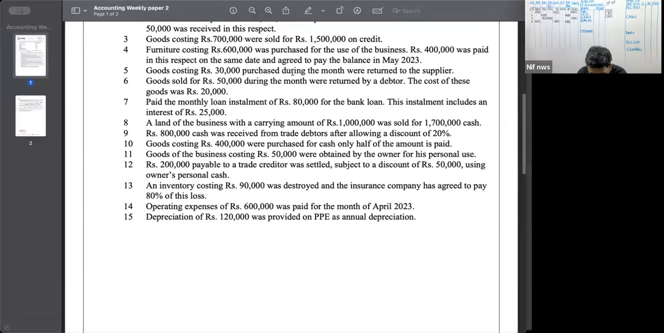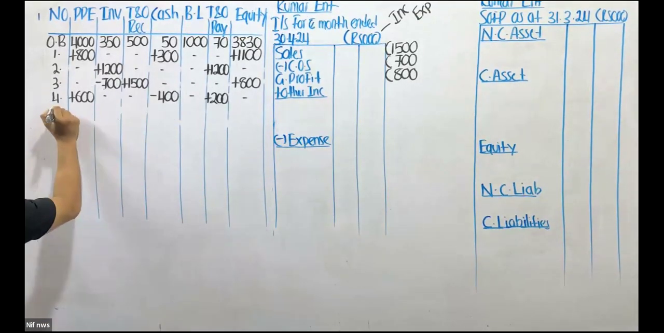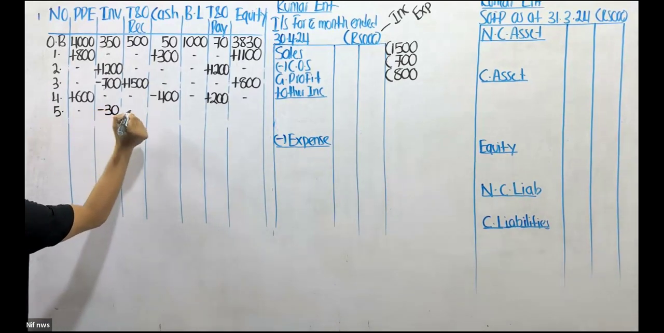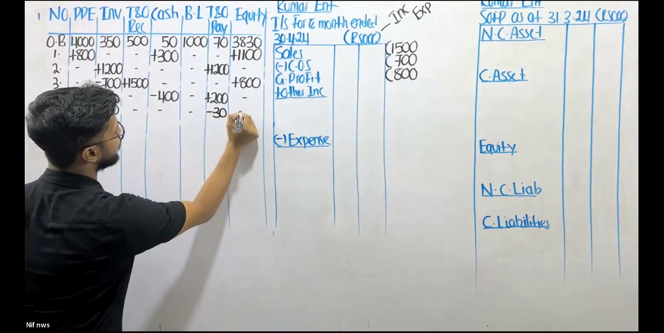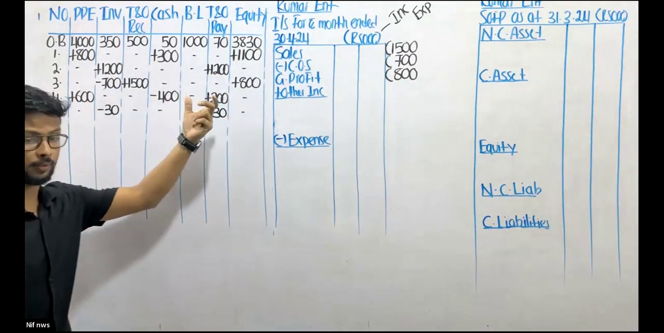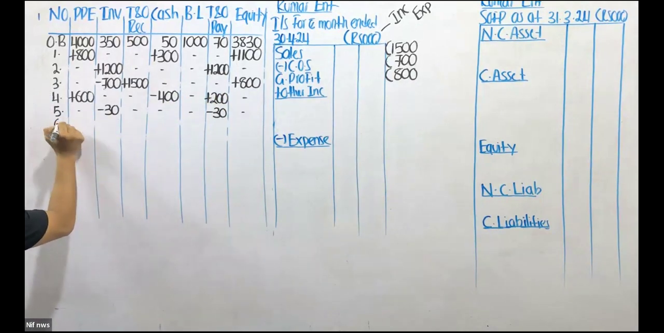Goods costing 30,000 purchased during the month were returned to the supplier. This is something you guys are very familiar with. Fifth transaction. My goods go out because this is a purchase return. And my trade payable goes down because purchase return reduces my trade payable. So my inventory comes down and my trade payable comes down as well. So let's move on to question number 6.